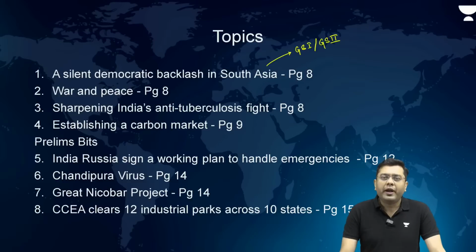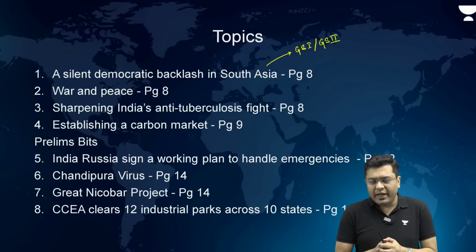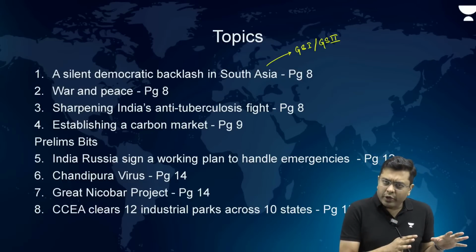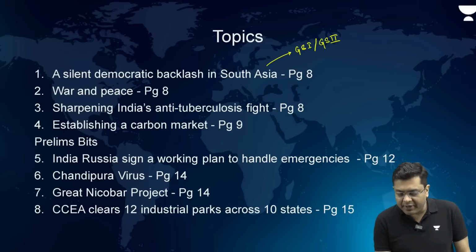Then, war and peace. Now, this is an editorial piece written about India's stance and India's posturing as a mediator between the Russia and Ukraine war, and in order to resolve the crisis, where should India place itself? Again, relevant for your GS paper 2.